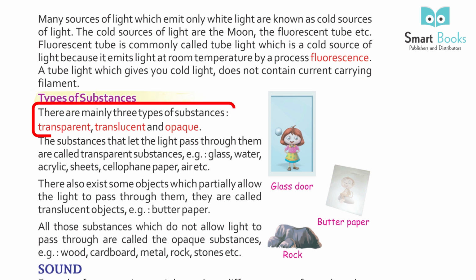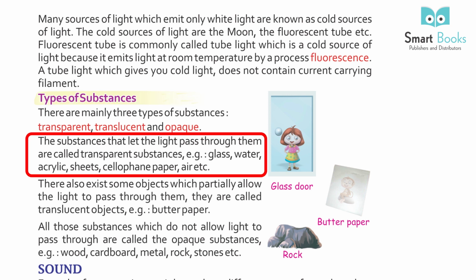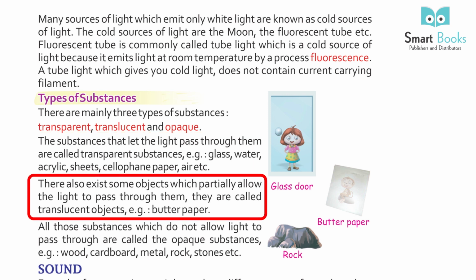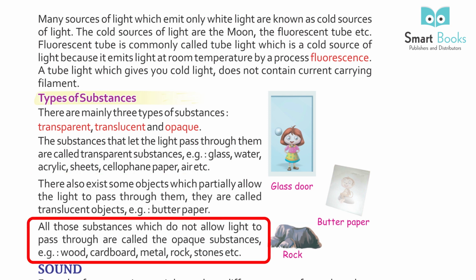Types of substance. There are mainly 3 types of substance: transparent, translucent and opaque. The substances that let the light pass through them are called transparent substances. Example: glass, water, acrylic sheets, cellophane paper, air, etc. There also exist some objects which partially allow the light to pass through them. They are called translucent objects. Example: butter paper. All those substances which do not allow light to pass through are called opaque substances. Example: wood, cardboard, metal, rock, stones, etc.